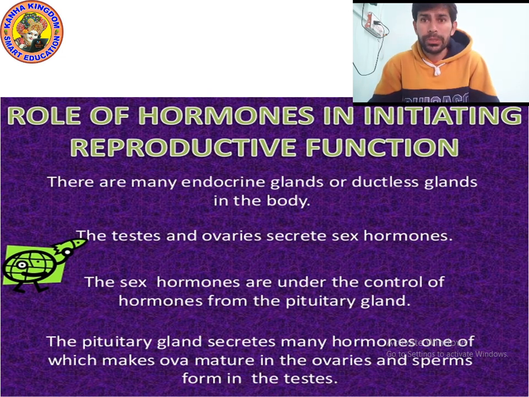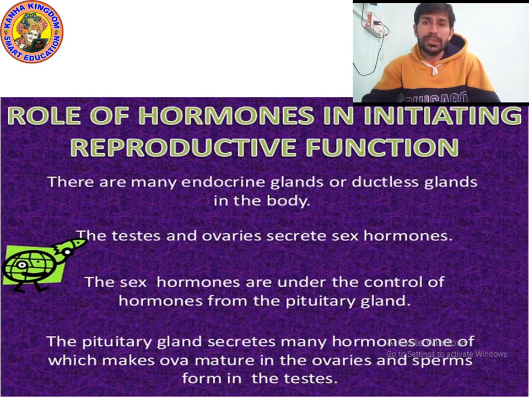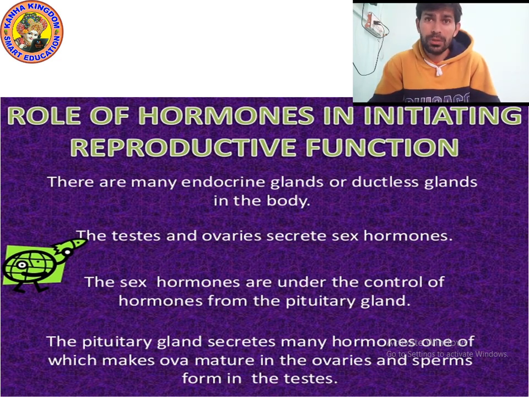The pituitary gland secretes many hormones, one of which makes ova mature in the ovaries and sperm form in the testes. The pituitary gland is very small and circular in shape, and that is why it is called the controller of sex hormones.